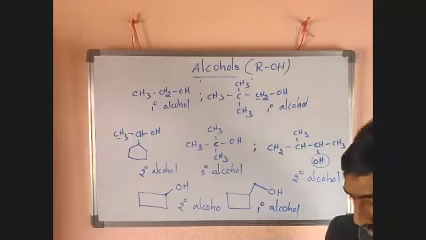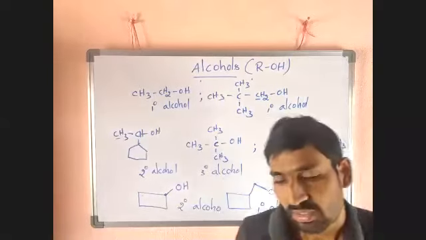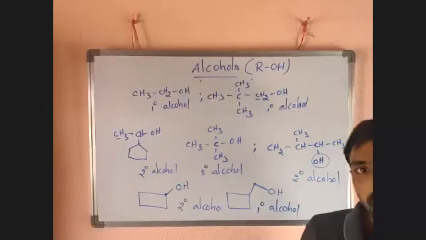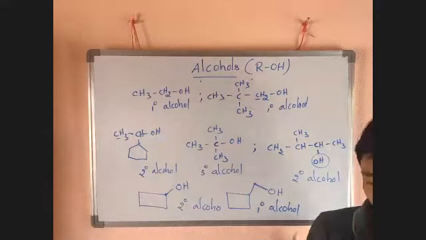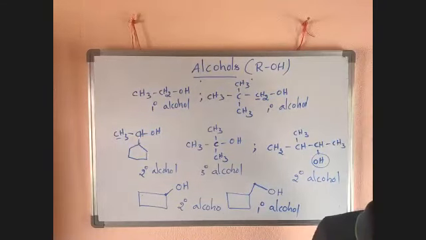Understand, guys? If OH is present adjacent to the double bonded carbon atom, that one is allylic alcohol. With the double bonded carbon atom itself, vinylic alcohol. With the benzene CH2 group, that one is a benzyl alcohol.